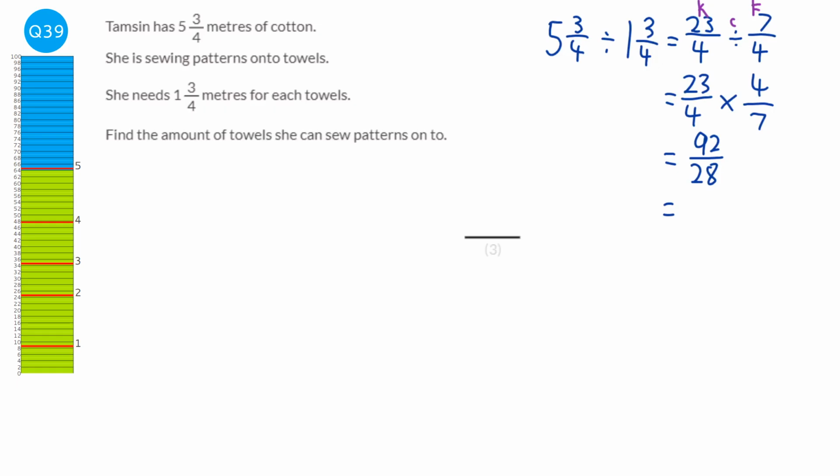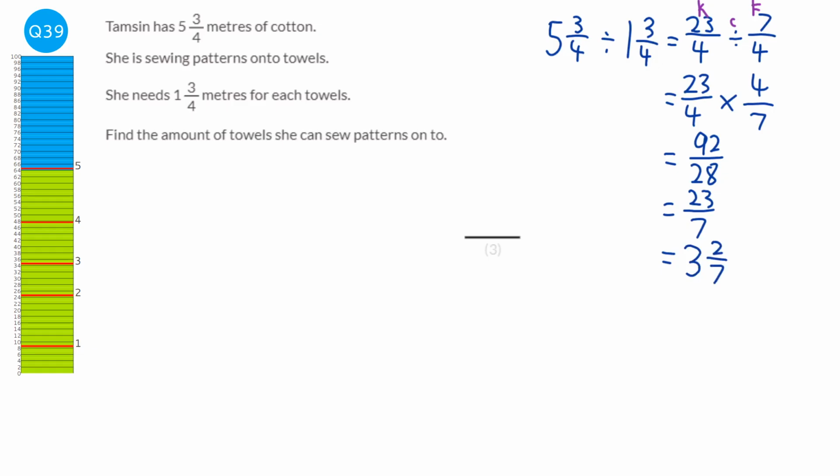And now we need to convert this back into a mixed number. So first of all, we can simplify this, because we can divide top and bottom by 4, so that would be 23 over 7, and then make this a mixed number. 7's into 23 go 3 whole ones, and then obviously 2 remainder, so it's 2 over 7.